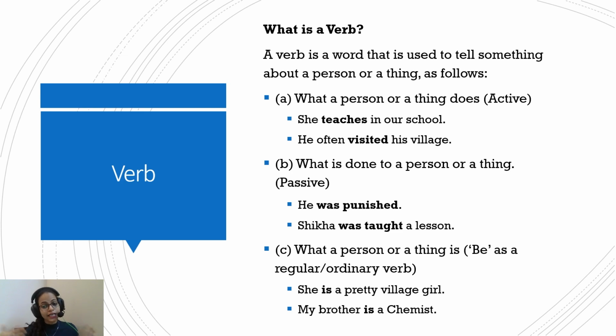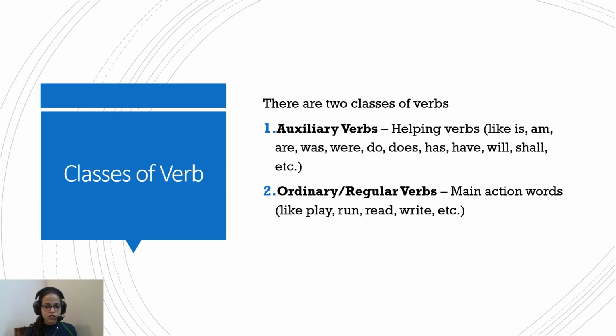What a person or thing is, that's also described by a word. So, she is a pretty village girl. So is here is a verb. My brother is a chemist. So is here is a verb because this is telling us what the person is. Okay. We'll try to understand this in more detail by understanding various classes of verbs.